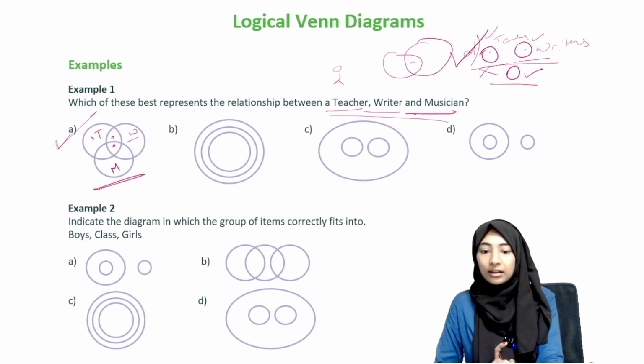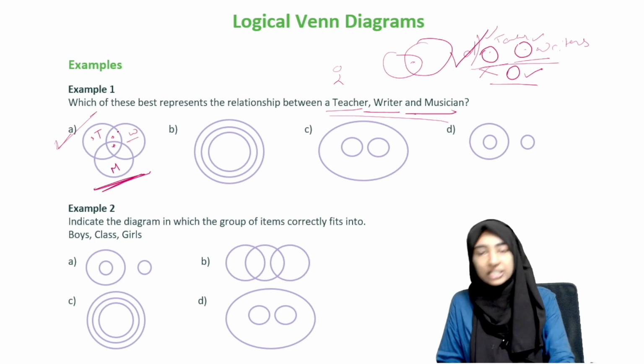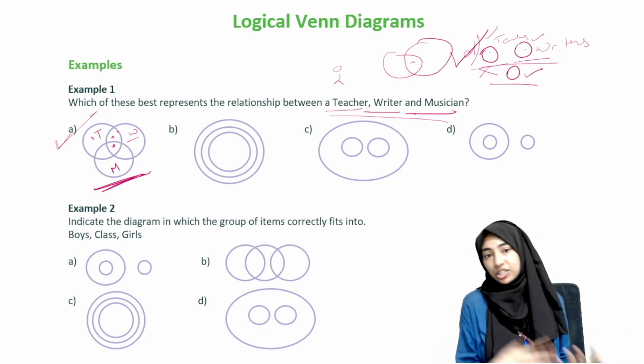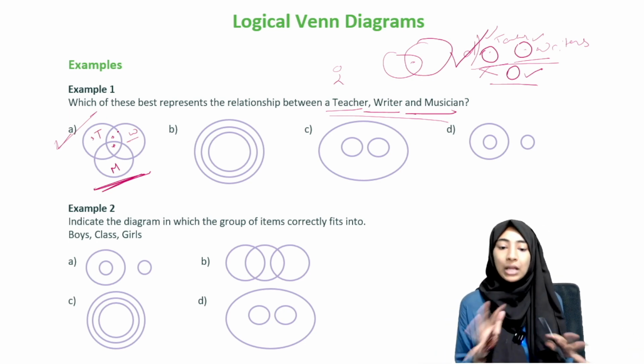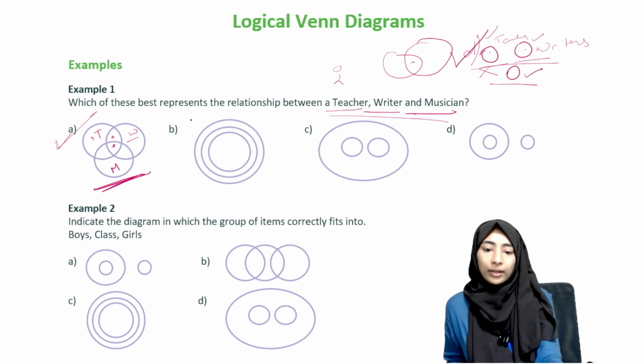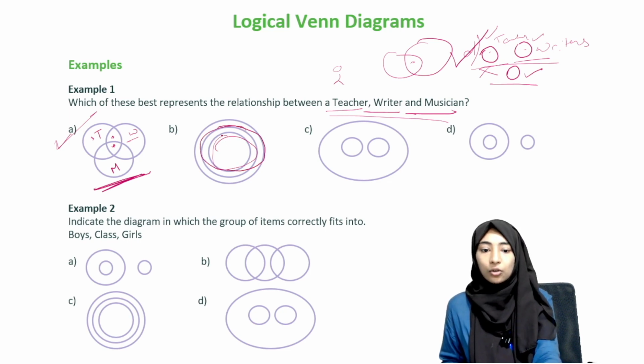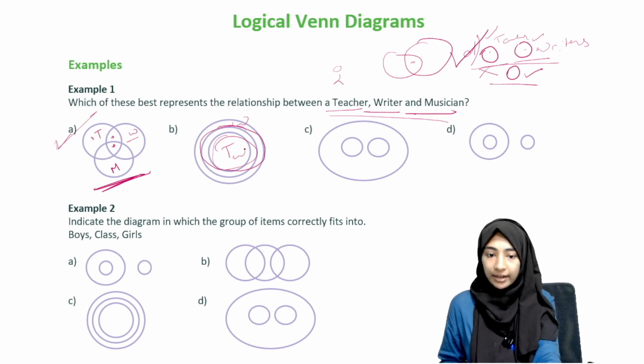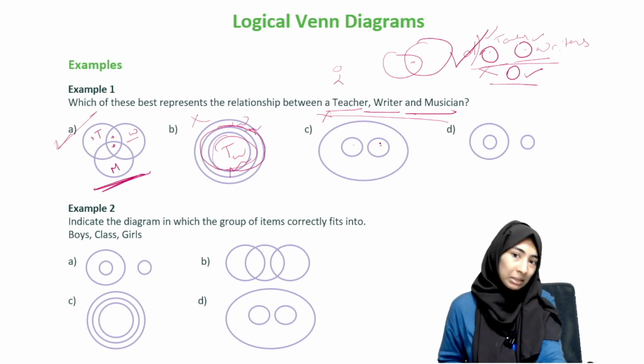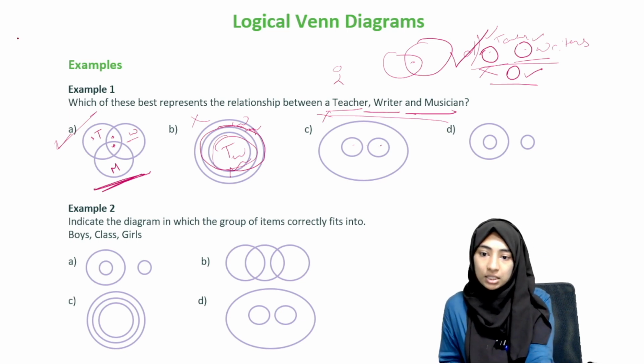Okay, this is the right answer, because a teacher can be anything else, right? A teacher can be a writer, a musician, a doctor, whatever. You can also just look at the other images and you know that they are not right. You cannot say all teachers have to be writers, or all writers have to be teachers, or all musicians have to be writers. You can't say any of this. So it's not this, and it's not this, because nothing is mutually exclusive. What do we mean by mutually exclusive? Have you heard of that terminology, mutually exclusive?